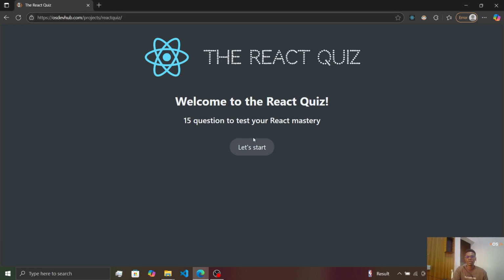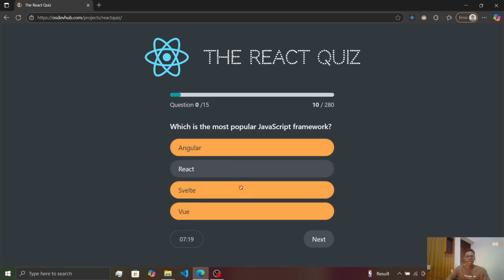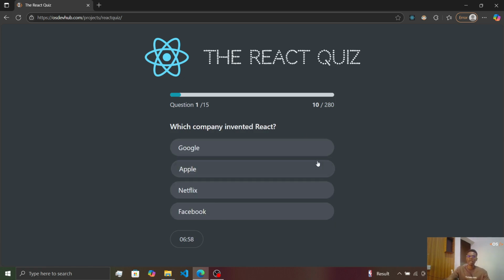So let's start. The first question says, which is the most popular JavaScript framework? Obviously, every developer knows this is React. As you can see, the question count at the top is 15, and on our right hand side is our mark. And as you can see, we have a timer, so we have a limited time to answer all the questions correctly. So we can click on next, and which company invented React?